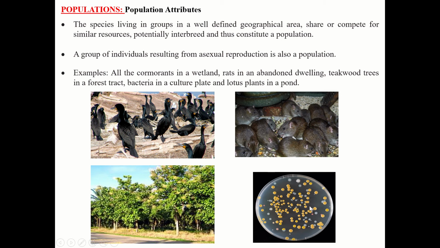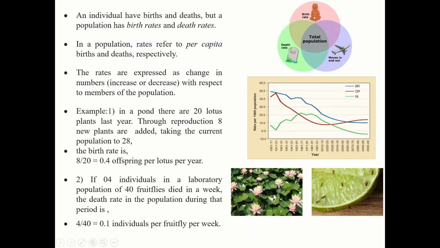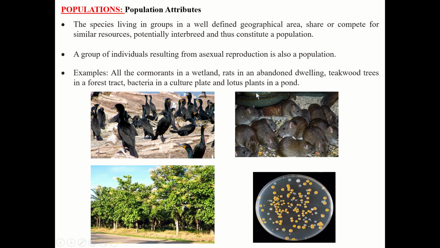Then bacteria in a culture plate. You can see these are the bacterial colonies in a culture. This is also a population. And lotus plants in a pond are also a population. So these are examples of population.